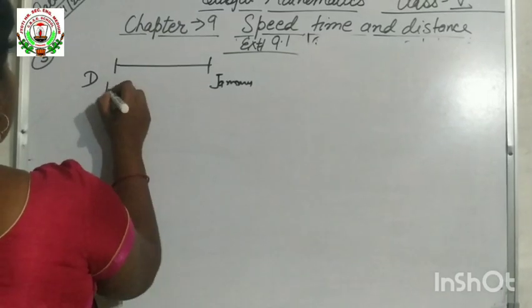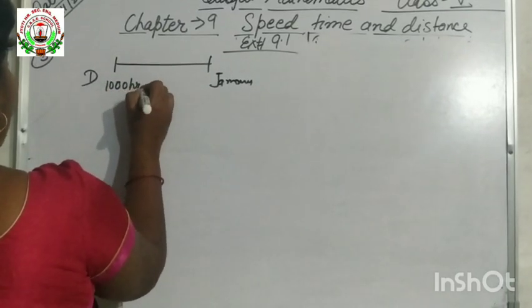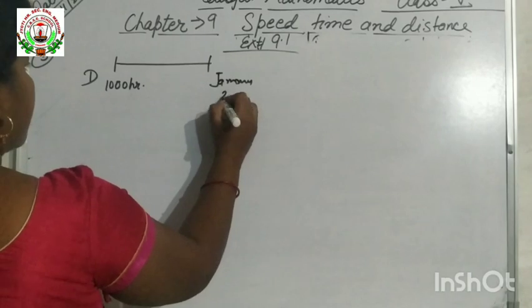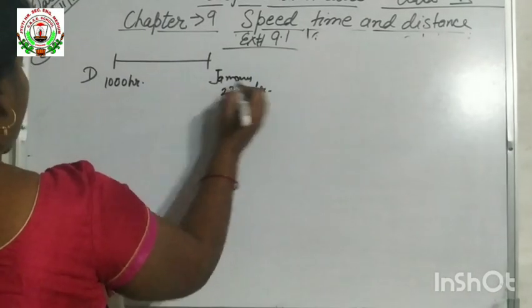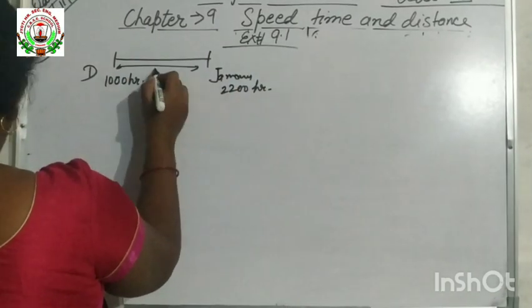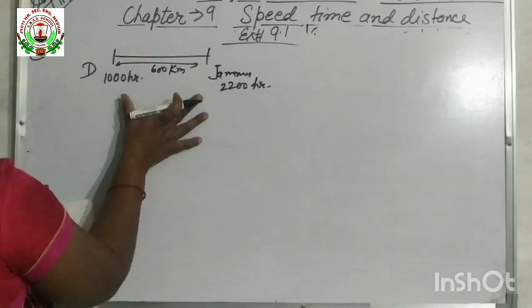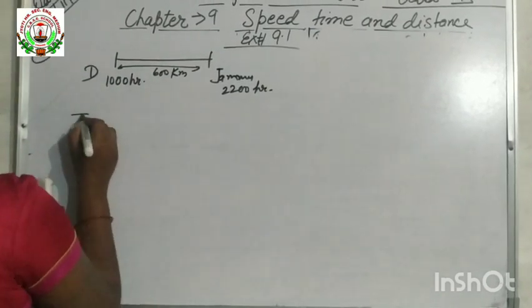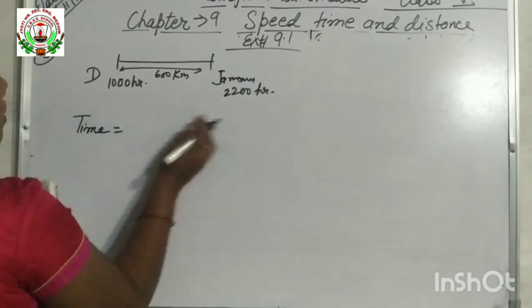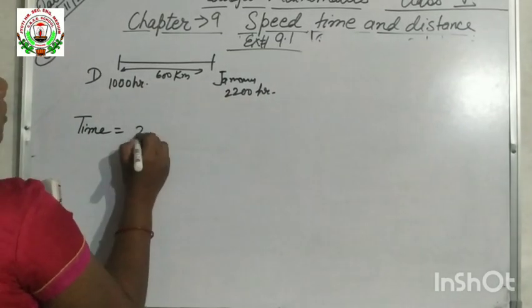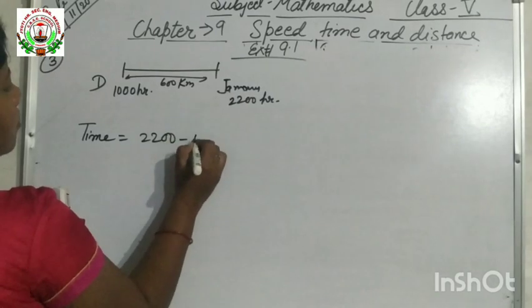Time is given. It is the starting hours and it is the ending hours. And this distance is given. It is 600 km. So we have to find out the actual time, that is, when we subtract the starting time from the ending time.